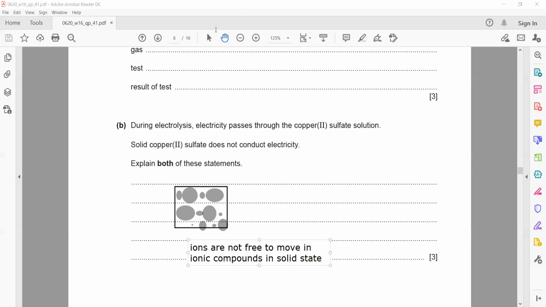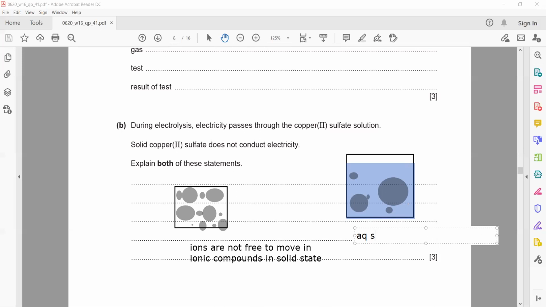But what about aqueous or molten? When we add this to water, the solid dissolves. As the solid dissolves, the ions are now free to move. As ions are free to move, the solution or substance can conduct electricity. So in aqueous solution, ions are free to move. That is why it can conduct electricity.